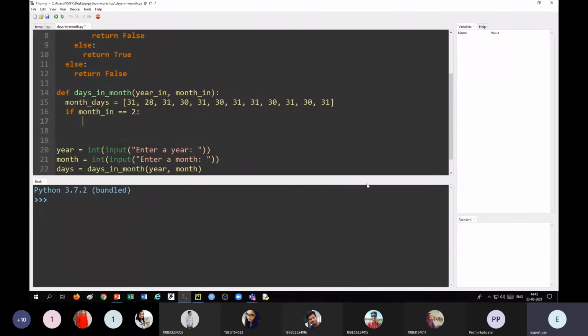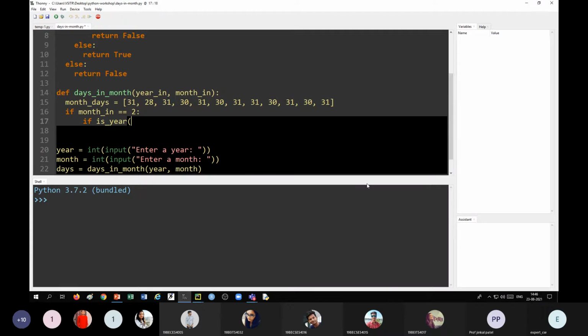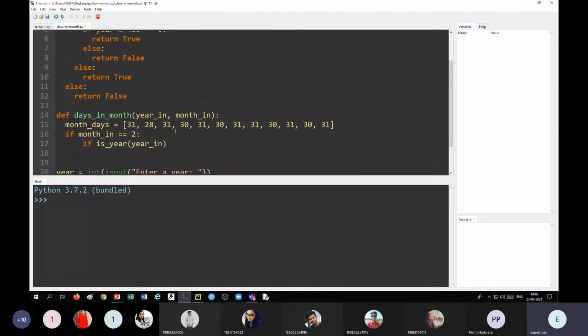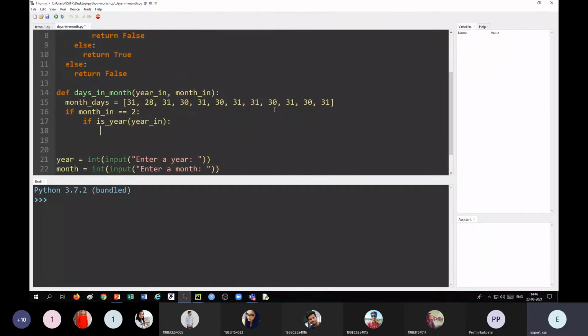So if we call this function with year_in, and if it is true, it will be a leap year. So in that particular case, we have to return 29. Okay. So if the month is equal to February, 2, then only we have to check whether it is